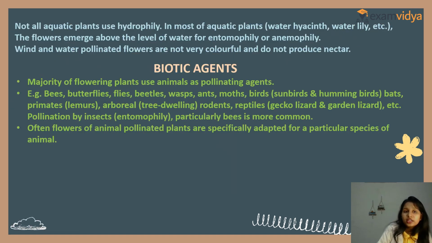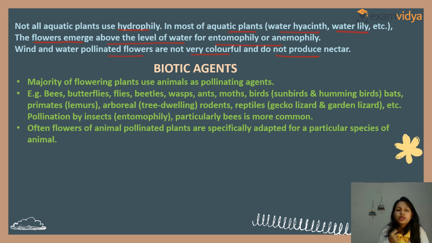Now, not all aquatic plants are hydrophilous. Most aquatic plants such as water hyacinth, the terror of Bengal, and water lily are not. The flowers emerge above the level of water for entomophily or anemophily. Wind and water pollinated flowers are not very colorful and do not produce nectar. Clear? So this is about wind and water pollinated flowers.